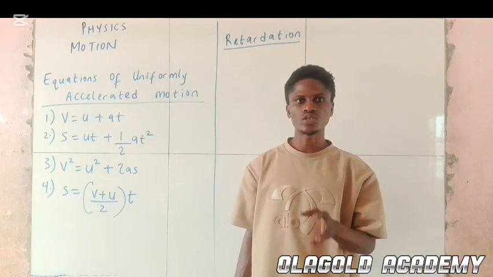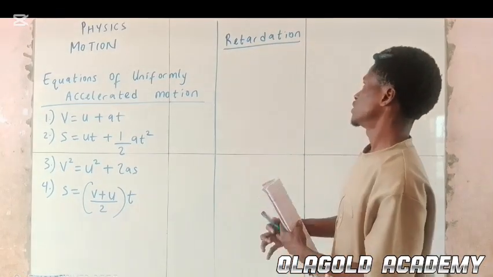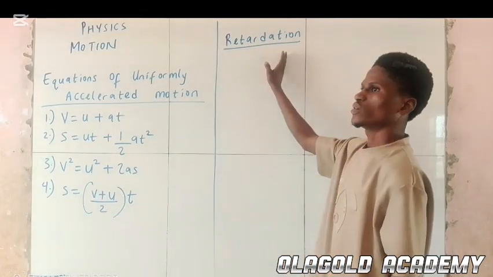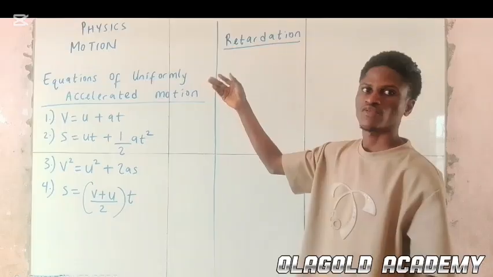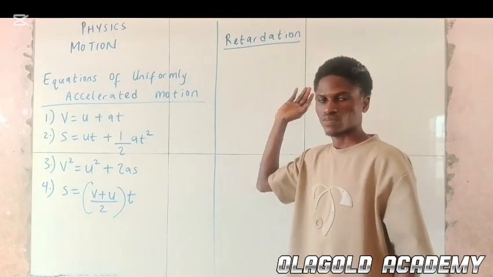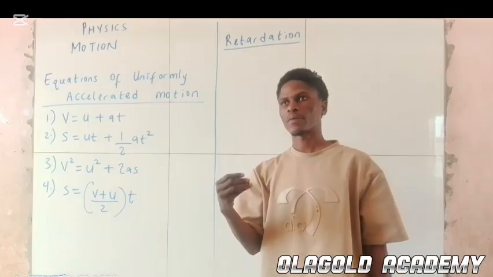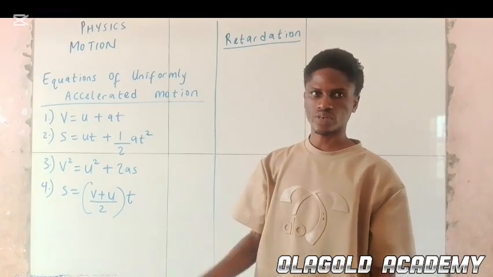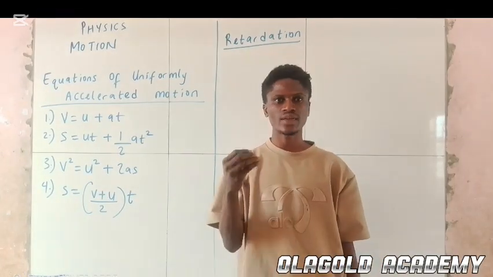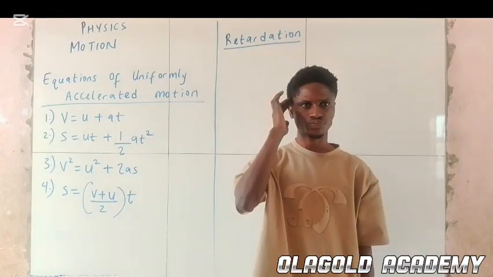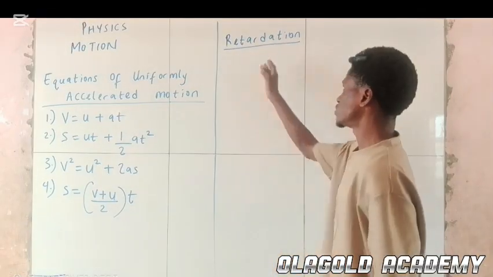Retardation is also another name for deceleration. So it's a kind of acceleration that brings a body to rest, and we call it a negative acceleration.